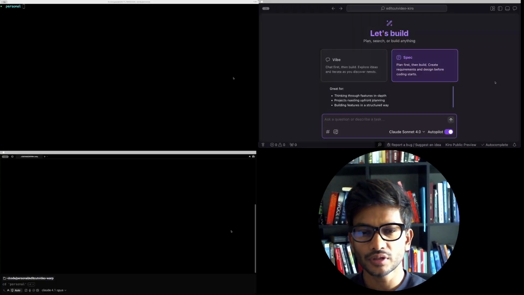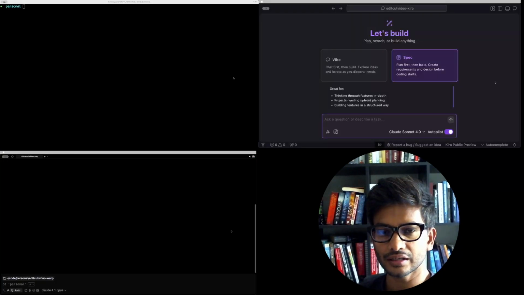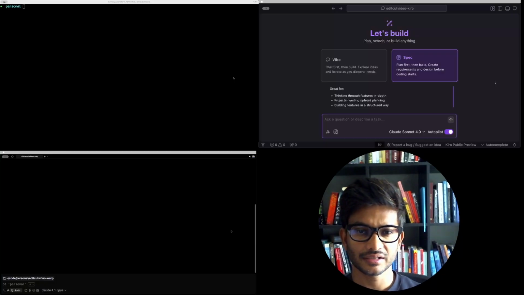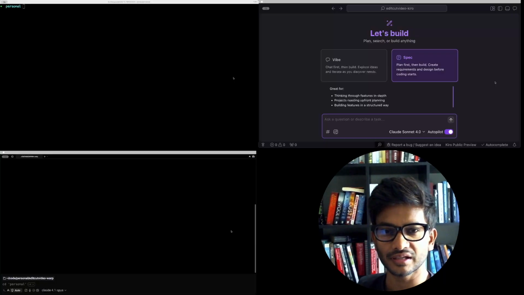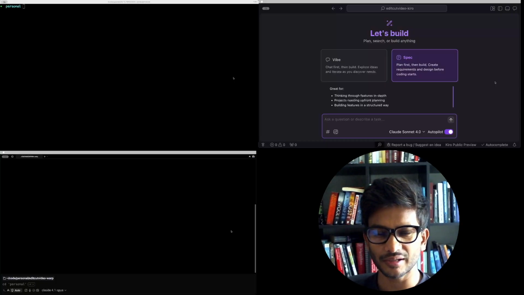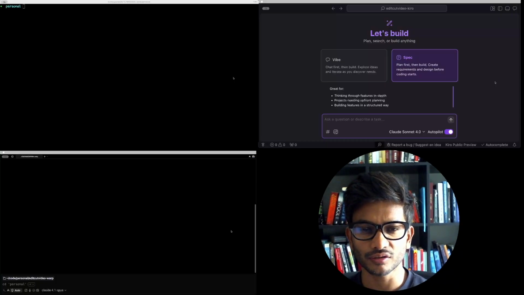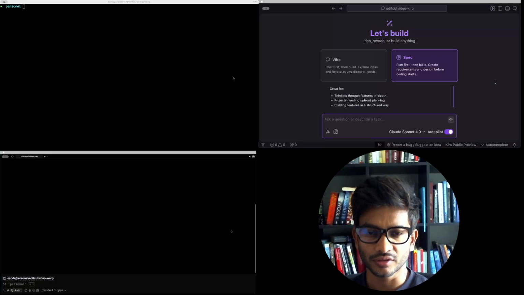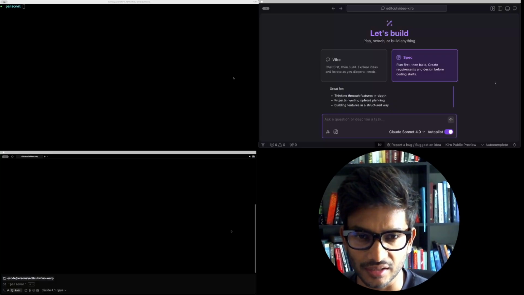Today we are going to take a look at three AI powered IDEs side by side. The reason I think side by side comparison can be interesting is because they look and behave differently. So I wanted to put them together and understand the differences between all these three tools.